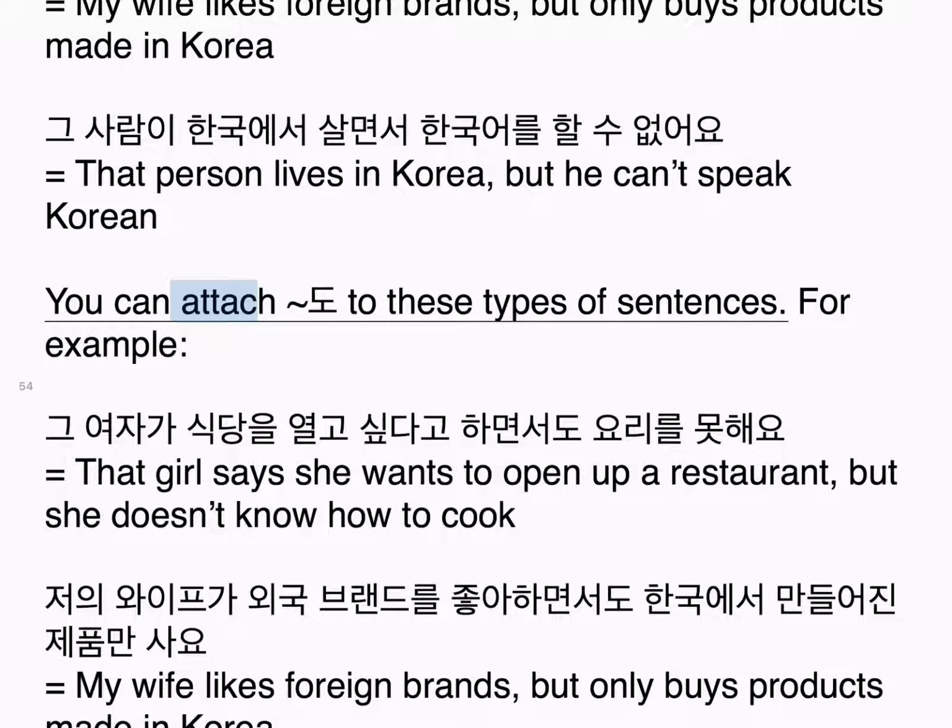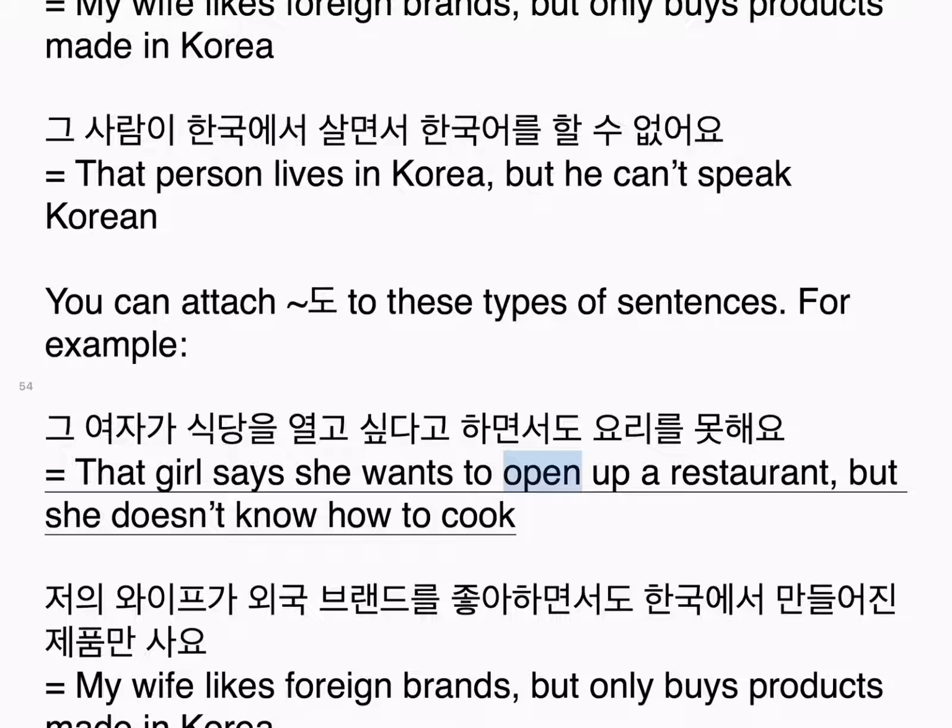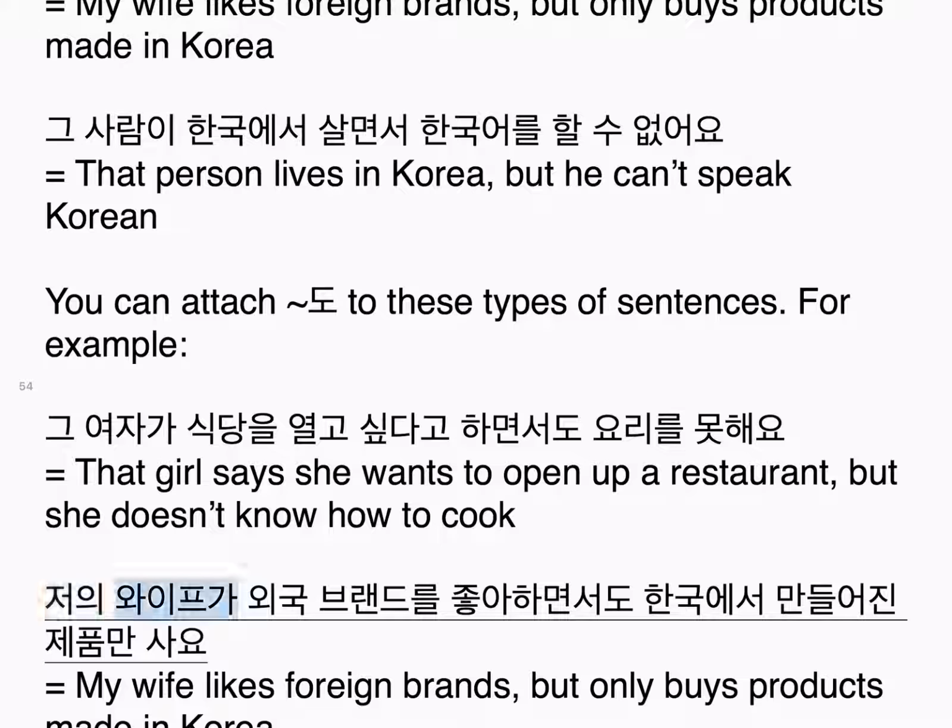You can attach 도 to these types of sentences. For example, 그 여자가 식당을 열고 싶다고 하면서도 요리를 못해요. That girl says she wants to open up a restaurant, but she doesn't know how to cook. 저의 와이프가 외국 브랜드를 좋아하면서도 한국에서 만들어진 제품만 사요.